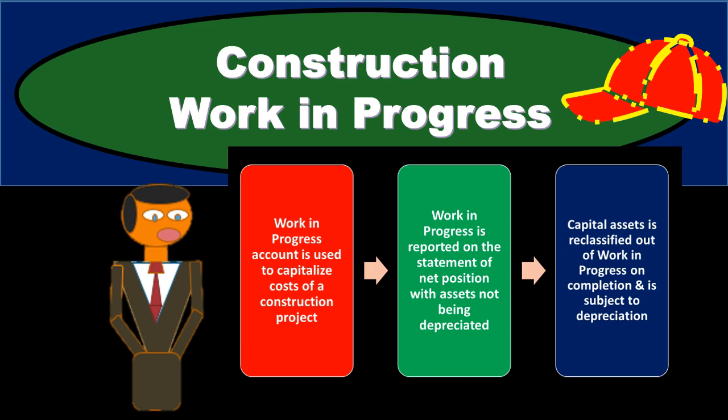When we consider a construction work in process account, we might think that we would see this in the capital project fund. The capital project fund is what we would typically use to track the activity of the capital project. If we're building a bridge, we make a capital project fund and we track the activity of the building of the bridge in the capital project fund. You would think that that would be the place we might see the construction work in process. However, that's not the case.